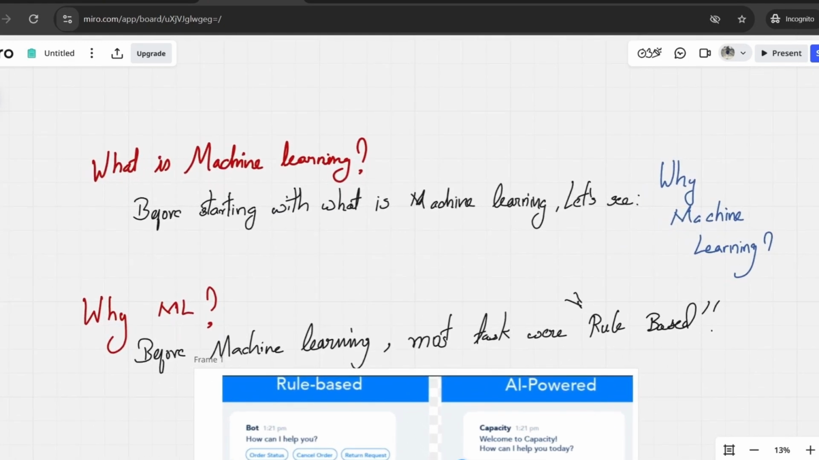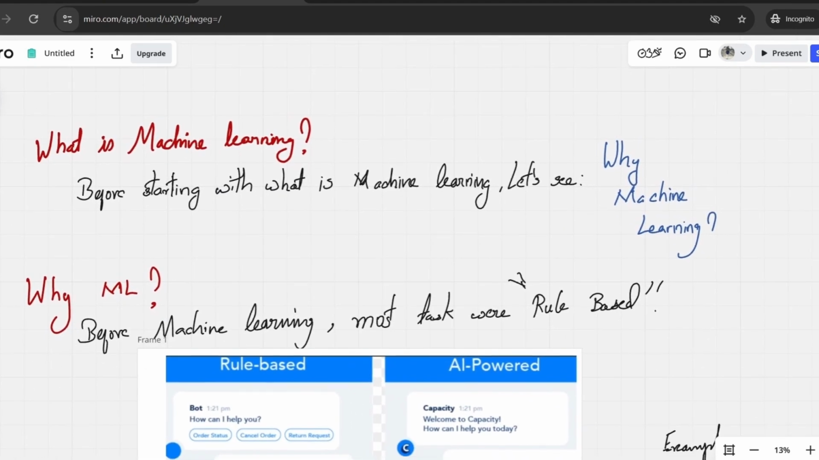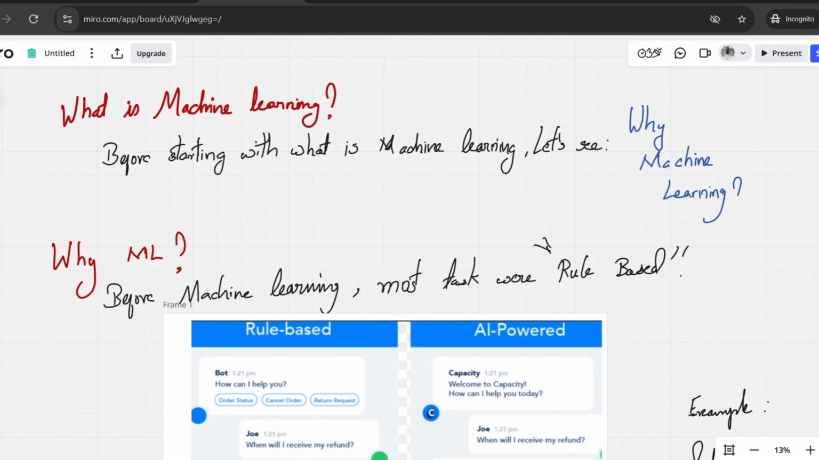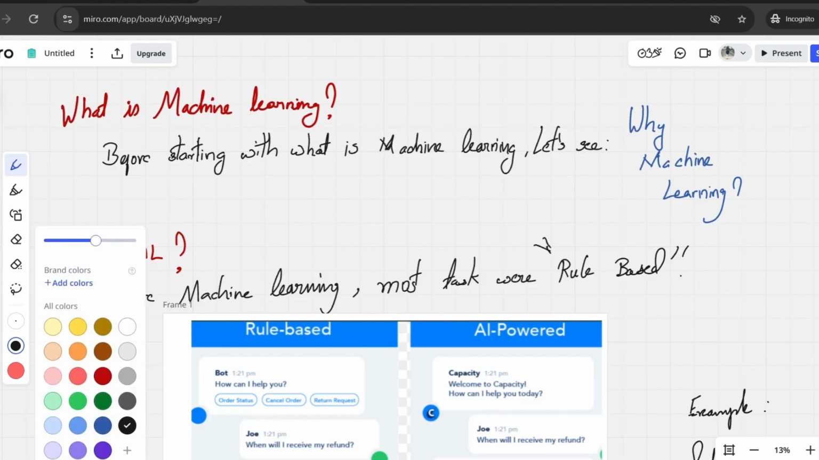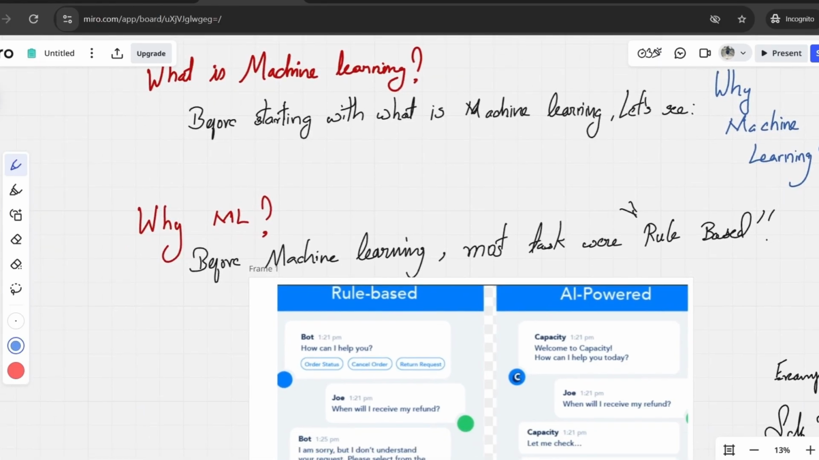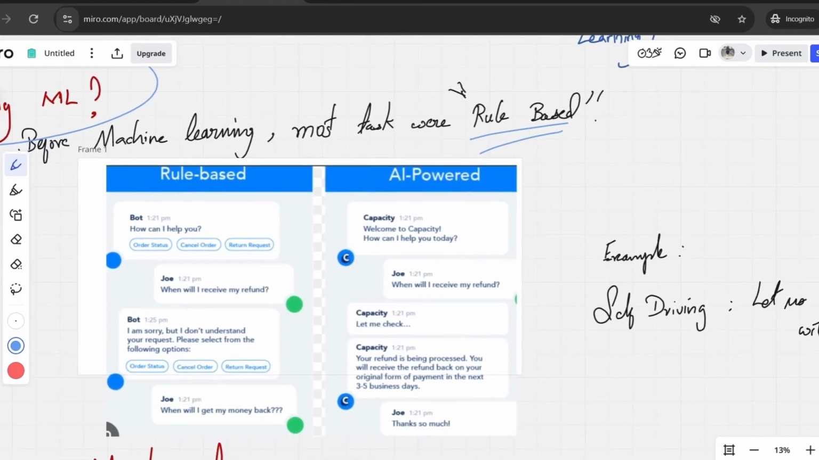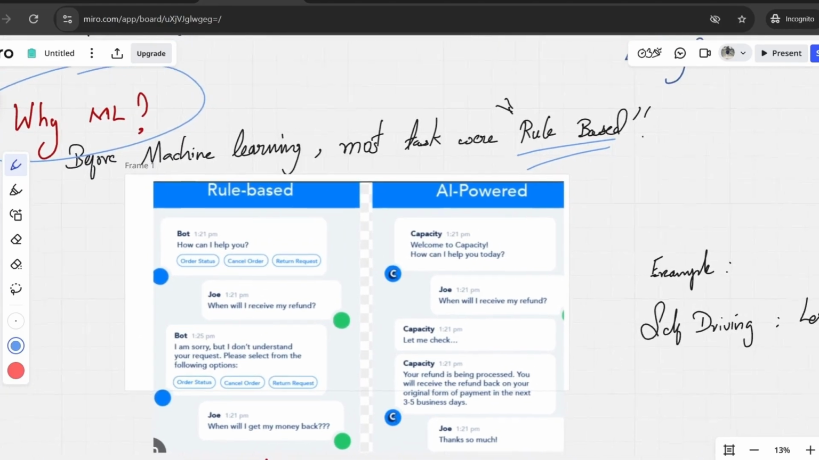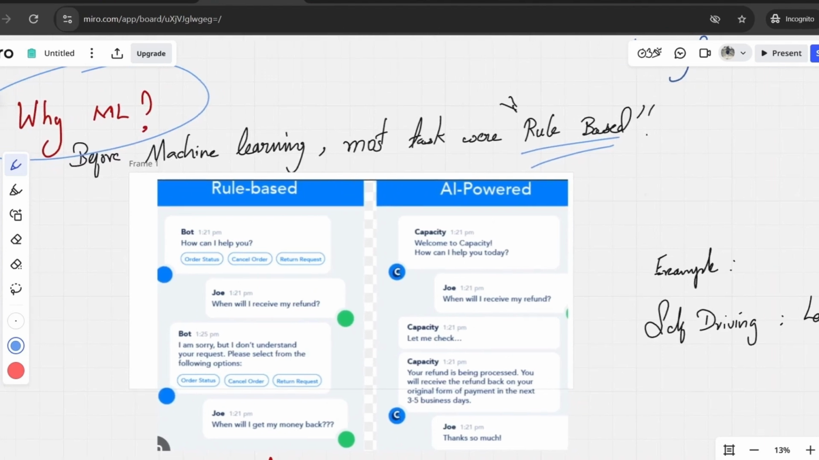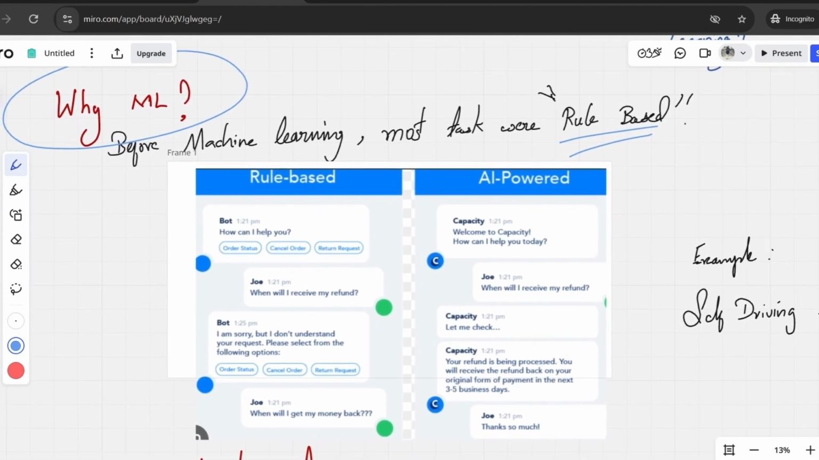Before starting with what is machine learning, let us see why machine learning exists in the first place. That is very important to know before understanding any topic. So, why machine learning? Before machine learning, most tasks were operated on a rule-based approach. We have to understand what a rule-based approach is and how that differs from a smart or intelligent approach, which machine learning tries to solve.